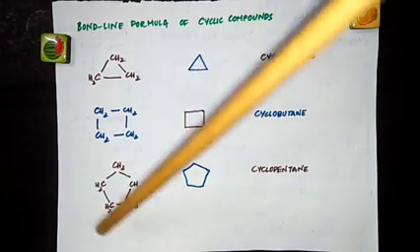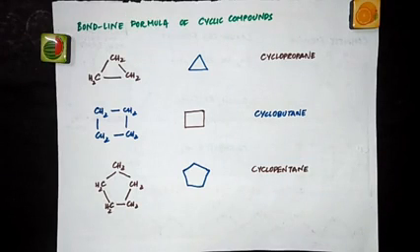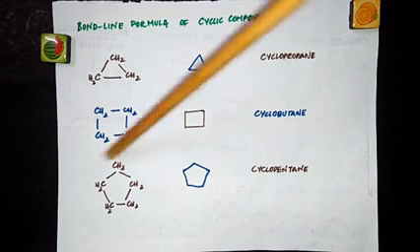If you are writing the same compound in a straight line, which would be a different compound, not the same compound, you will be writing it as CH3, CH2, CH2, CH2, CH3. You will be having 5 carbon atoms. In the front and the back you will be having CH3. In the middle you will be having 3 CH2. So that would be just pentane. This is cyclopentane.